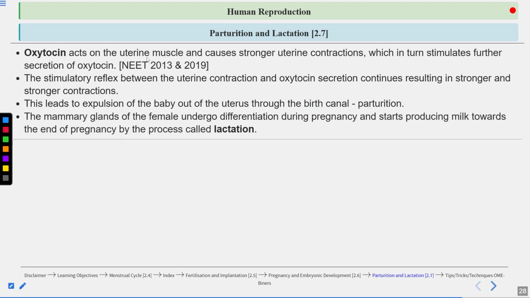Now, the mammary glands of the female undergo differentiation during pregnancy and start producing milk towards the end of the pregnancy by the process called lactation.